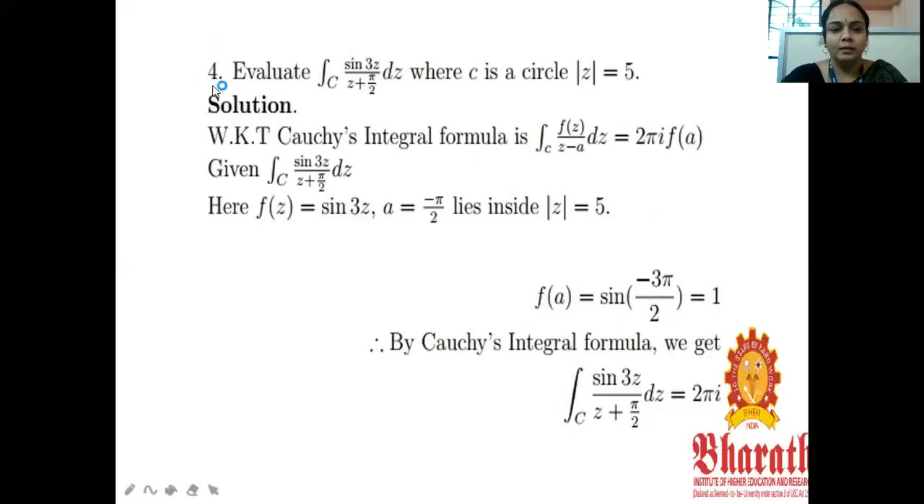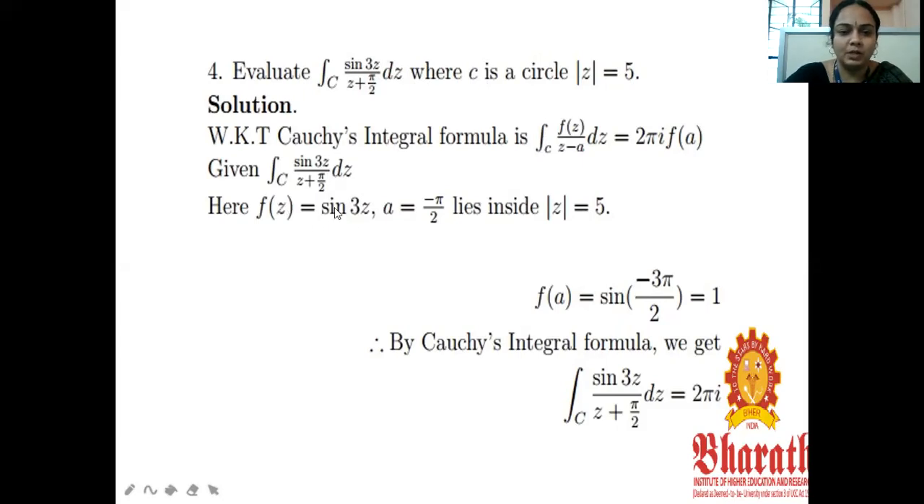Next problem. Evaluate the integral over C of sine 3z by z plus pi by 2 into dz, where C is the circle mod z equal to 5. That means the center is the origin and the radius is 5. By the Cauchy integral formula, the integral over C of f of z by z minus a into dz is equal to 2 pi i into f of a. Here a lies inside C.